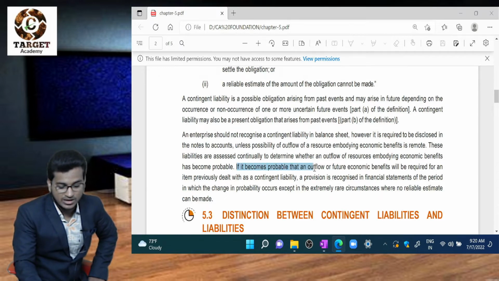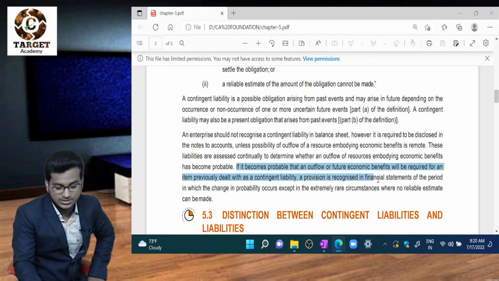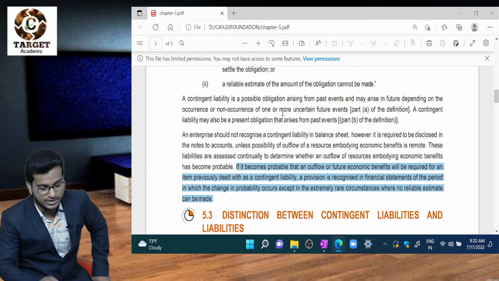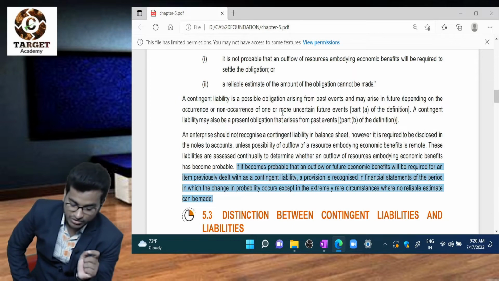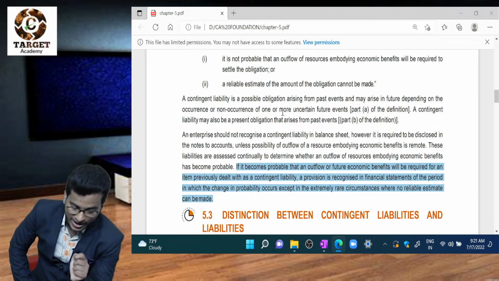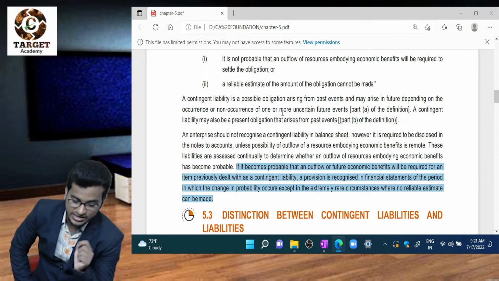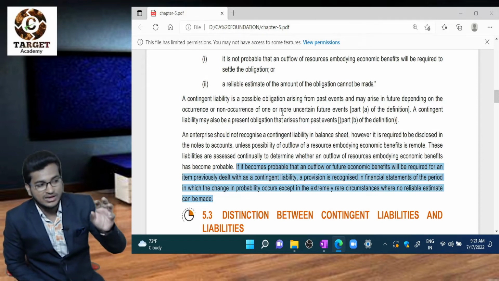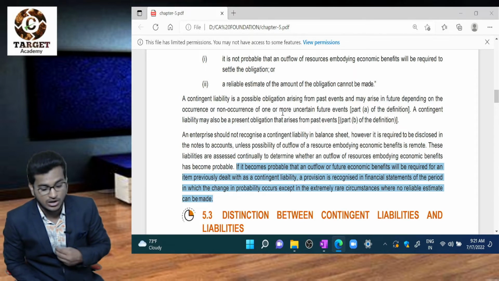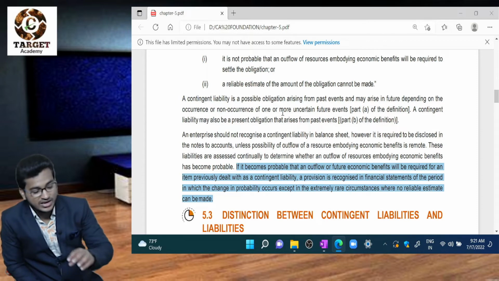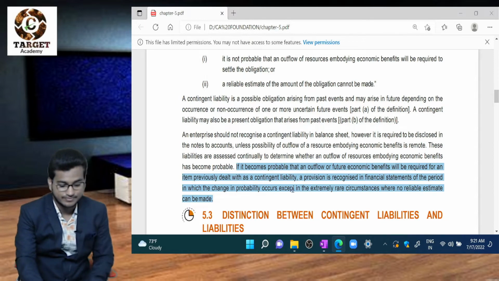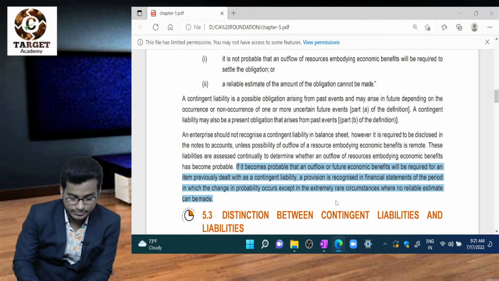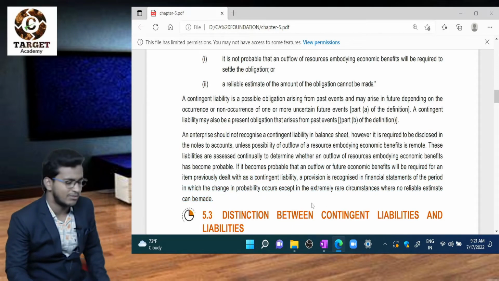If it becomes probable that an outflow of future economic benefits will be required for an item previously dealt with as a contingent liability, a provision is recognized in the financial statements. Please read this sentence, be careful. When we come to know that the family will win and the probability arises, then we have to record a provision in my books of account for that liability. Except where, for example, there is no reliable estimate, we can't do anything.